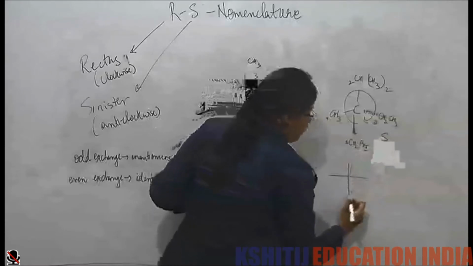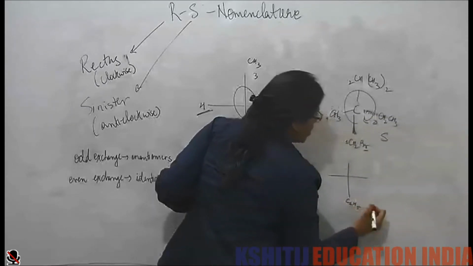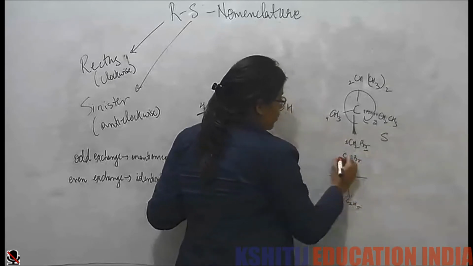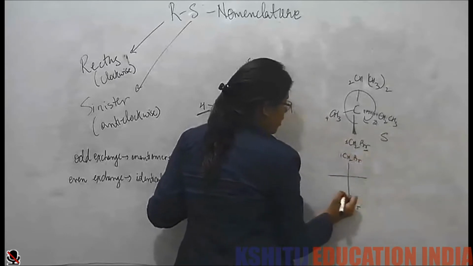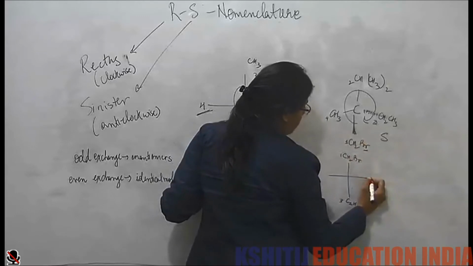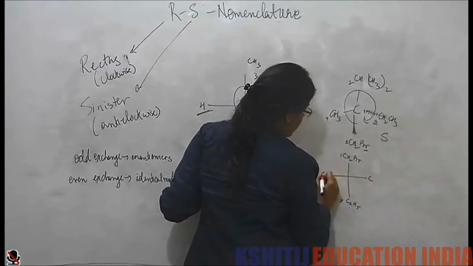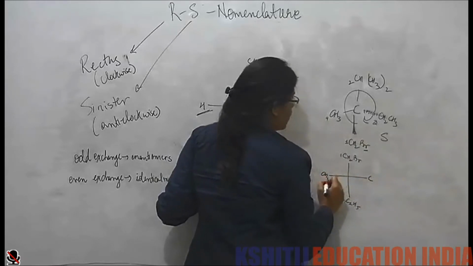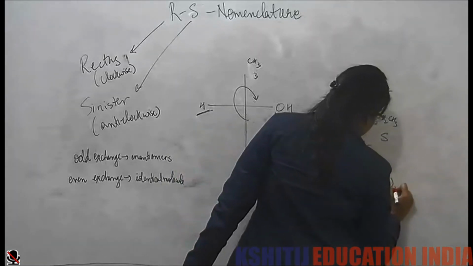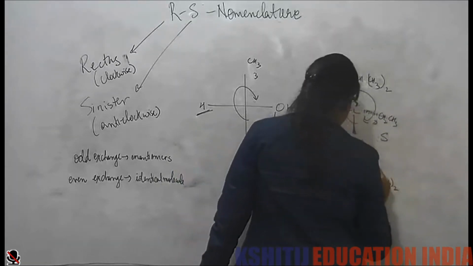Now let's draw a Fischer projection. C2H5 here, CH2Br here. This is 1, this is 3. Now this is CH3 and this is CH3.